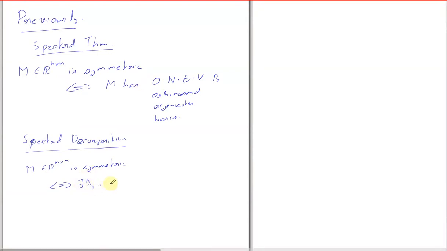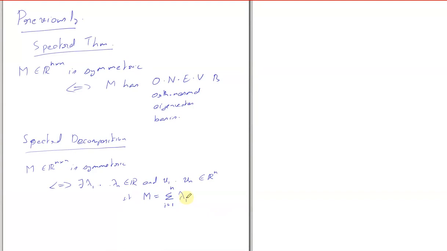There are real numbers lambda 1 to lambda n and orthonormal eigenvectors u1 to un, again real vectors, such that M equals the summation over i equal to 1 to n of lambda i u_i u_i transpose. You can think of this as writing M as a linear combination of very simple matrices. And that's what spectral decomposition is.